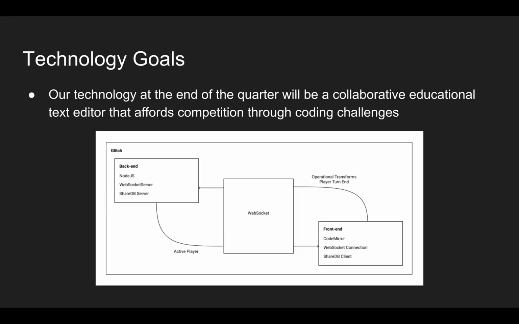So our technology goals. Our technology at the end of the quarter will be a collaborative educational text editor that affords competition through coding challenges. At the moment, as you can see by the diagram, it is using Glitch to run our backend, which has Node.js and ShareDB as significant libraries for running the backend. And then on the front end, we have CodeMirror for the text editor and ShareDB again to do the operational transforms.